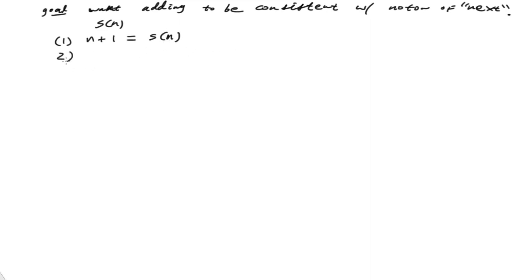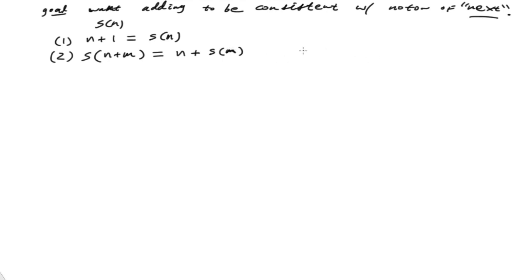Second, we're going to also say that this notion of next is going to permeate all other computations. So if I now take the next of any two numbers, if I take n plus m, I can take the next after I take my sum, or I can take n and add it to the next of m.